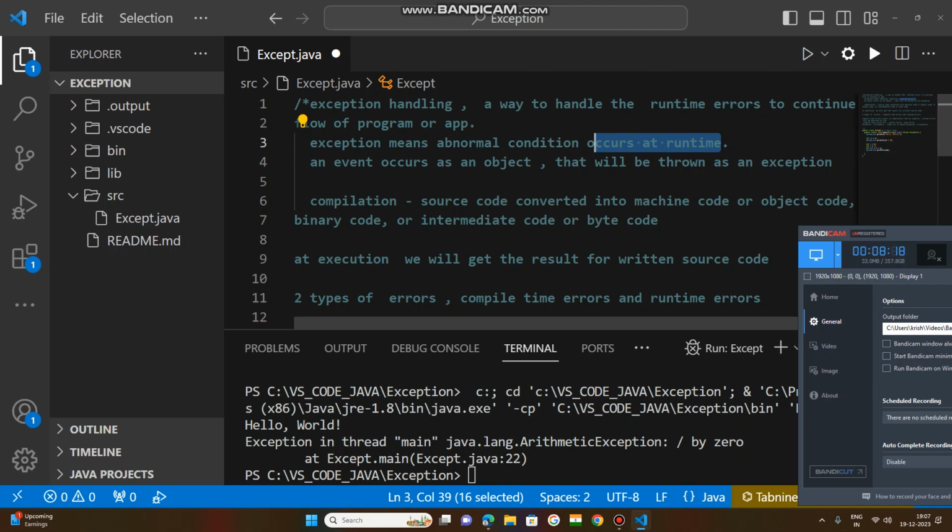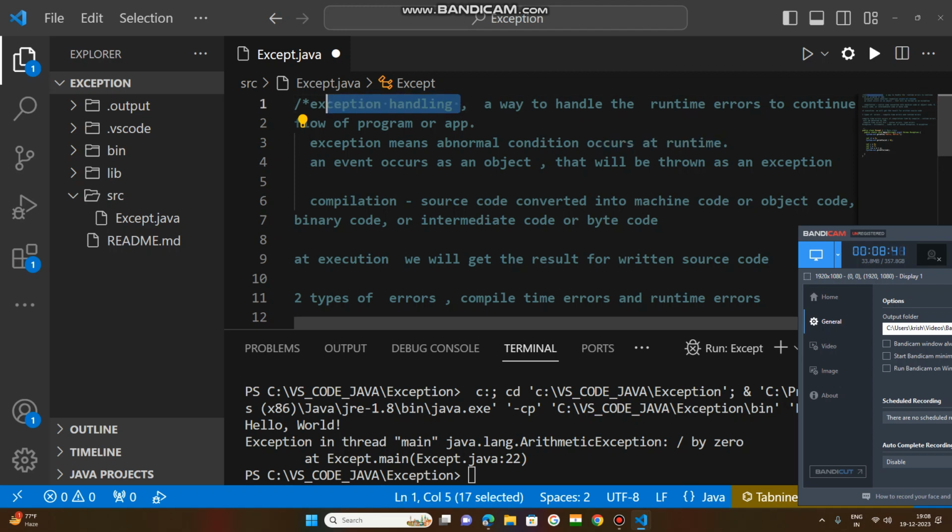Suppose there are 50 lines of code and an exception occurs at the 25th line at runtime. Then lines 25 to 50 will not be executed. The flow of execution stops.